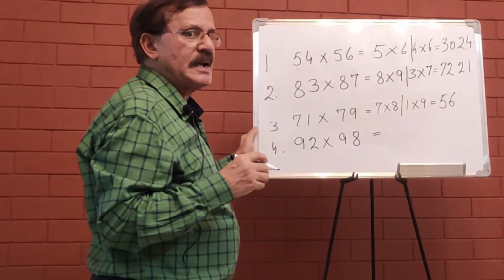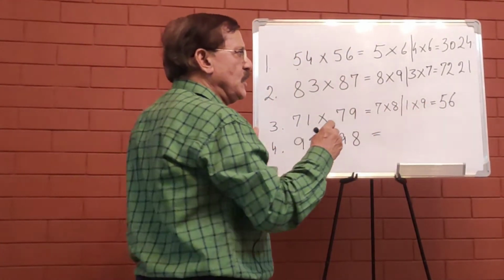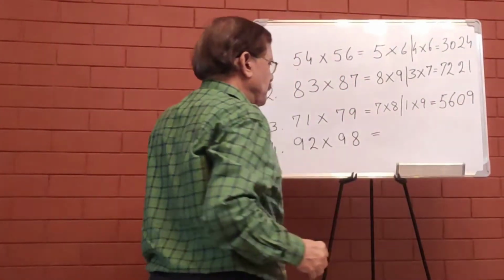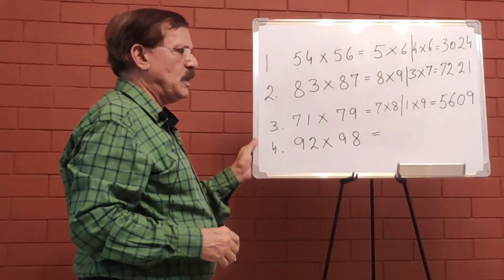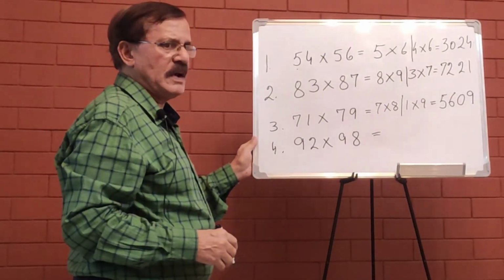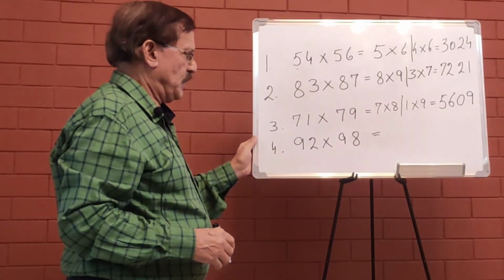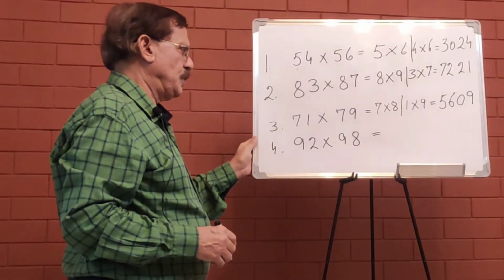But you will not write 9. You have to write 09 to get your final answer. So whenever you multiply 71 by 79, you will get 5609. Now finally we come to the last question.